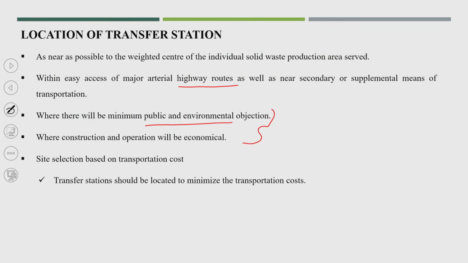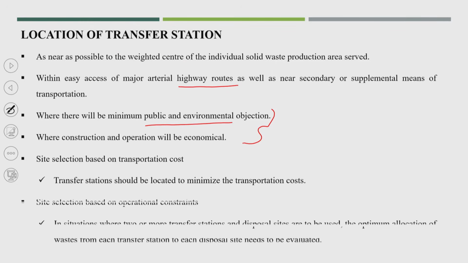Site selection based on the transportation cost is the important one. The transfer station should be located to minimize the transportation cost. Site selection is also based on operational constraints, like in situations where two or more transfer stations and disposal sites are to be used, the optimal routing of waste from each transfer station to each disposal site needs to be evaluated.